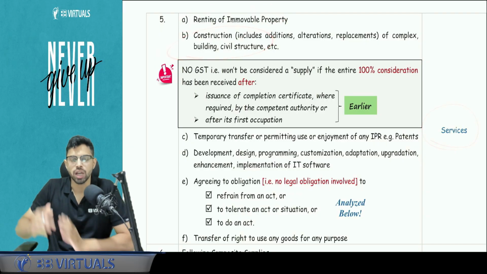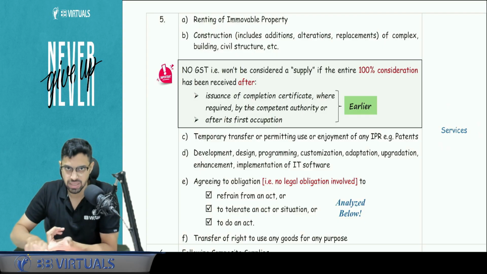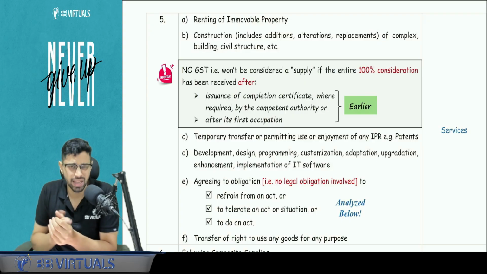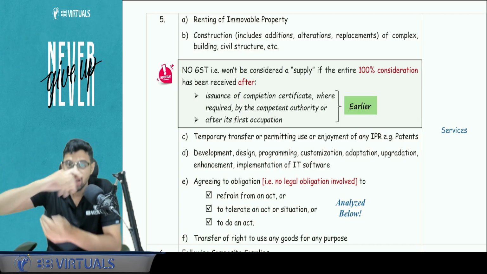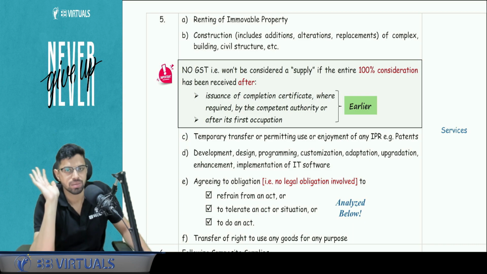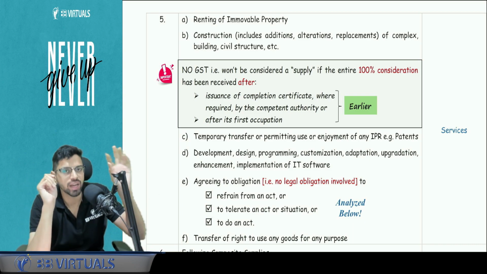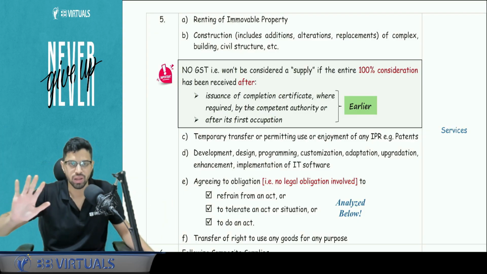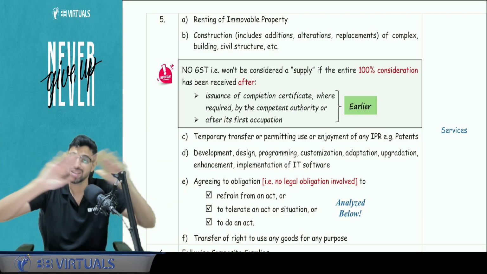Now what about construction? If you're buying an under-construction property, it is under the scope of GST. Why? It is considered as supply of services. But if you buy a ready-made property, for that you have to learn a technical condition for writing in the exam: if 100% consideration, not even rupee 1 should be paid earlier, 100% consideration is given to the developer after the earlier of 2 dates. What are those 2 dates? Completion certificate or first occupation. Both basically denote one thing, that the property is ready to stay in, ready to move in. So 100% consideration given after the earlier of 2 dates, no GST because it is not a supply.